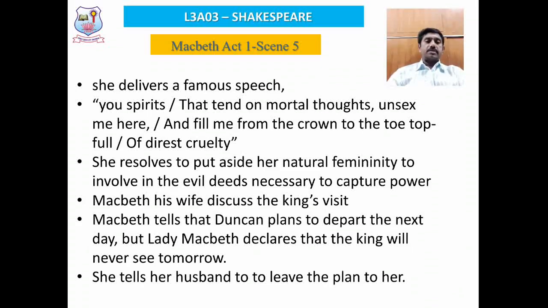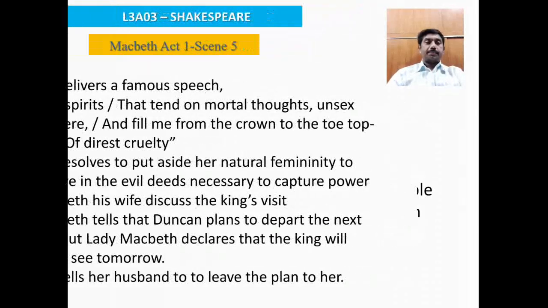Macbeth discusses the king's visit, and tells her Duncan plans to depart the next day itself, but Lady Macbeth declares that the king is never going to see the daybreak. She tells her husband to leave the plan to her, that she is going to make all the plans, and he need not worry at all.